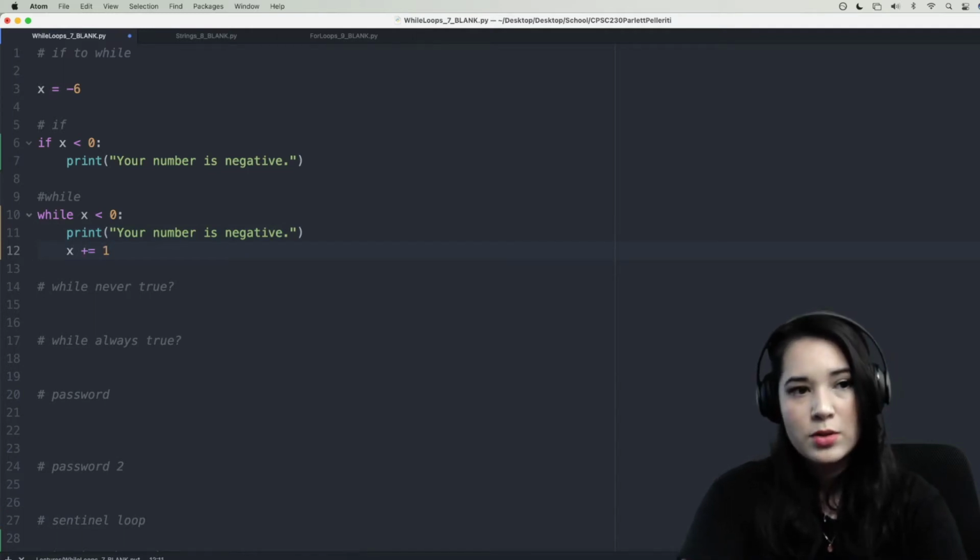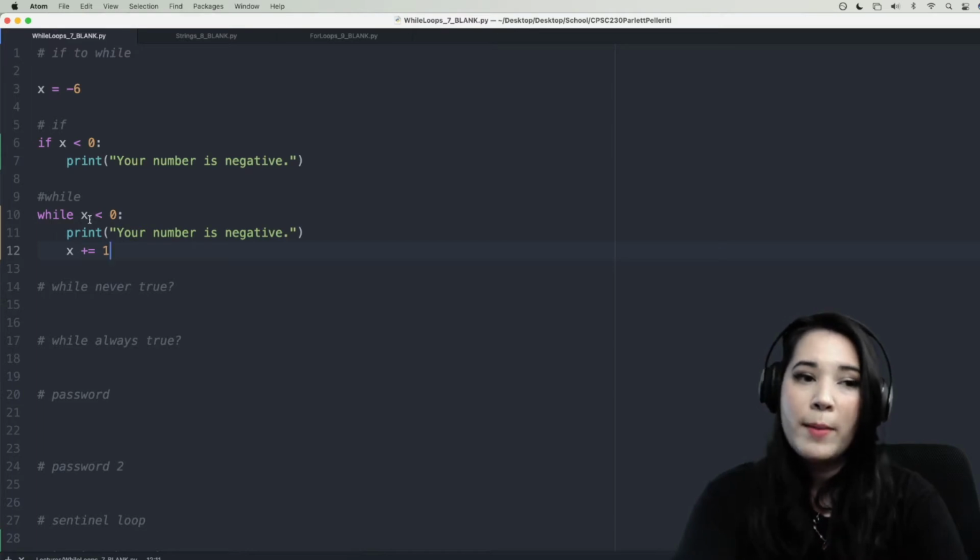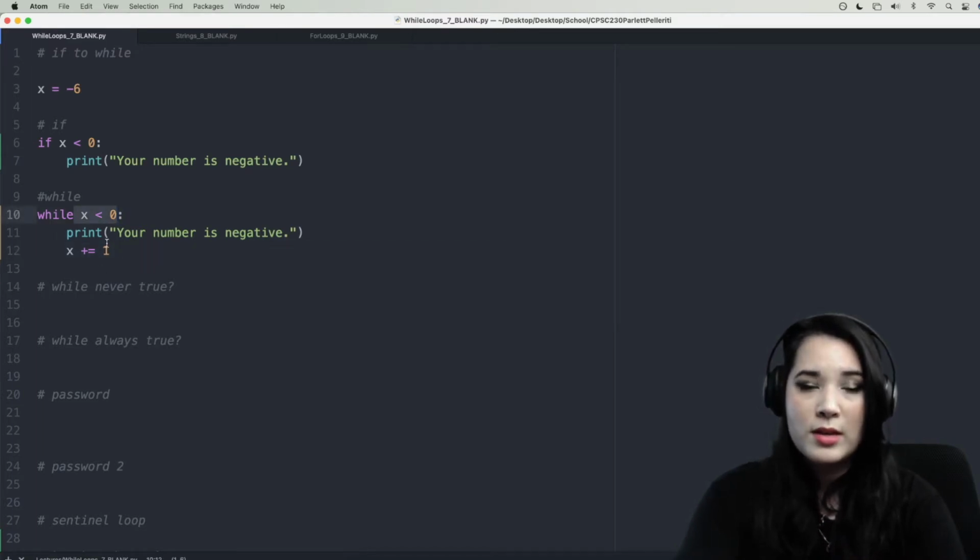x plus equals 1. Then remember, because this was originally true, we would run the while suite and then check again. And then check again and again until this statement is finally false. In our case, -6 would be true, so this would run. Then we'd add 1, so we'd be at -5. This is true again, so this would run. It would go up by 1, so -4.